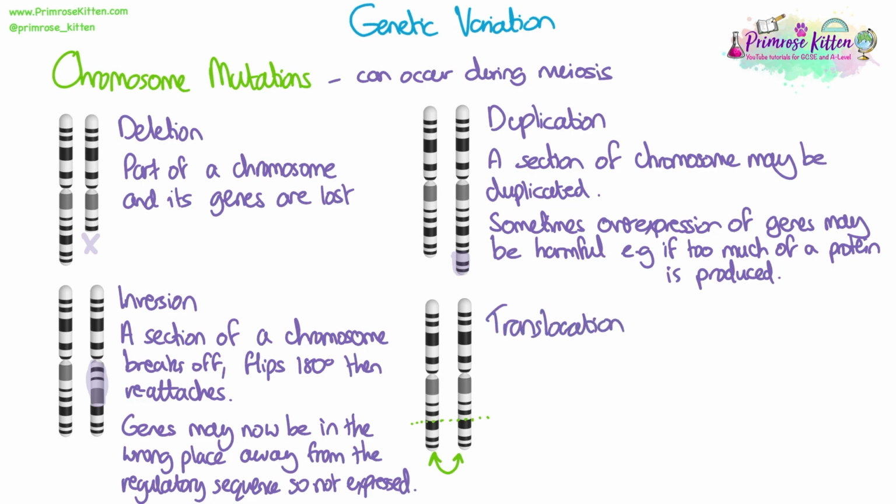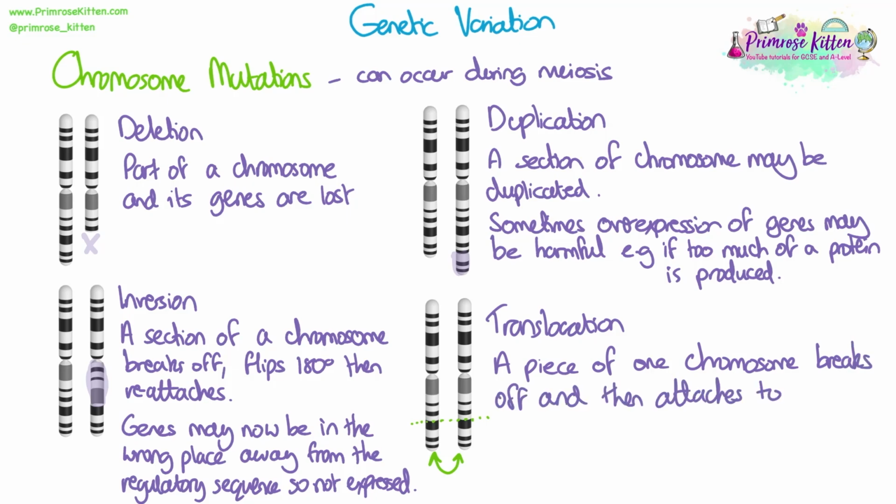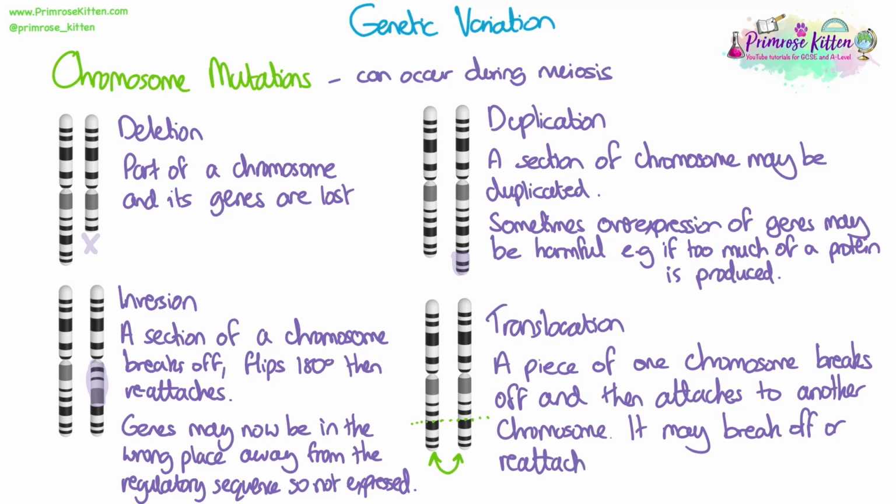Translocation. This is very similar to crossing over, except this is not being done between homologous chromosomes. A piece of one chromosome is going to break off and then attach to another chromosome. Where it breaks might also be an issue. Again, if it breaks in the middle of a regulatory sequence, or in the middle of a gene, and cuts into a new gene when it reattaches, that can obviously be a problem, because then we can have a completely nonsensical bit of sequence.